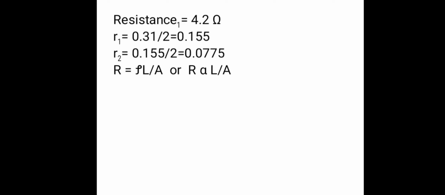And the formula we are going to apply is that resistance is equal to resistivity of the material into length divided by the area of the conductor. Here the resistivity is constant for both the wires, so we are applying only the length and the area. Therefore, the formula becomes R1 by R2 is equal to L1 by L2 into A2 by A1. Is that clear for all of you?